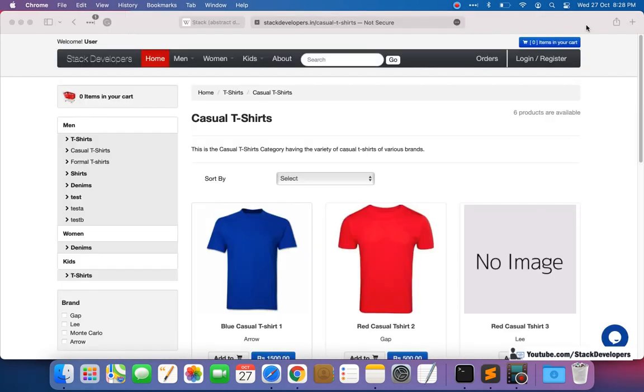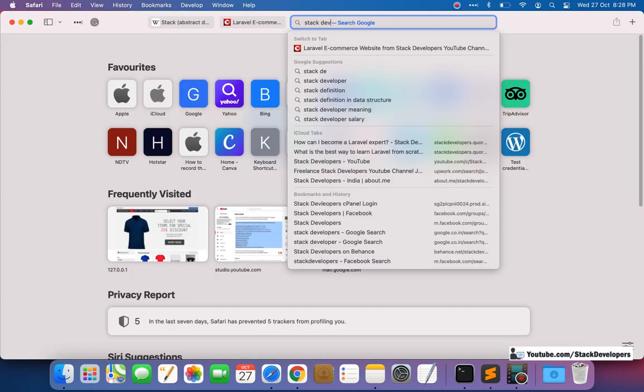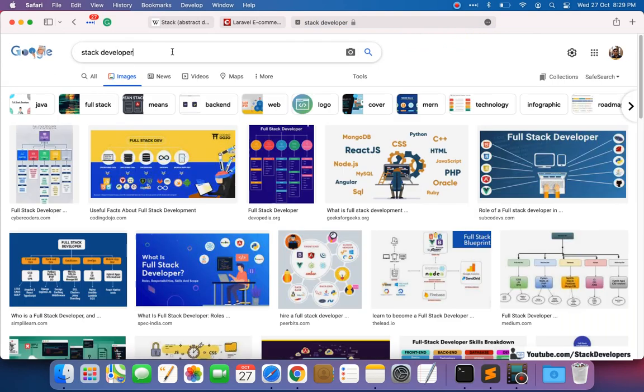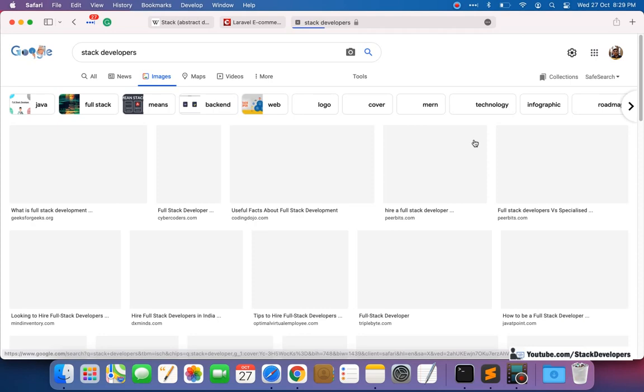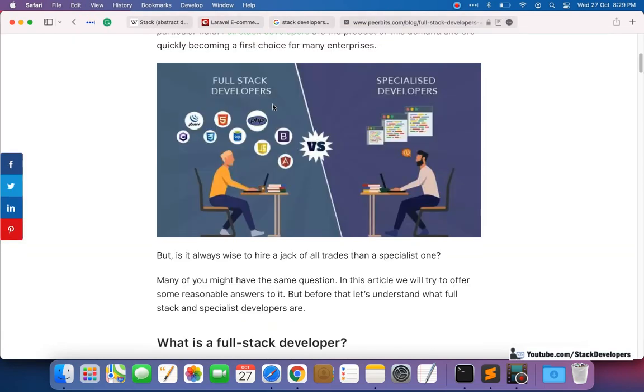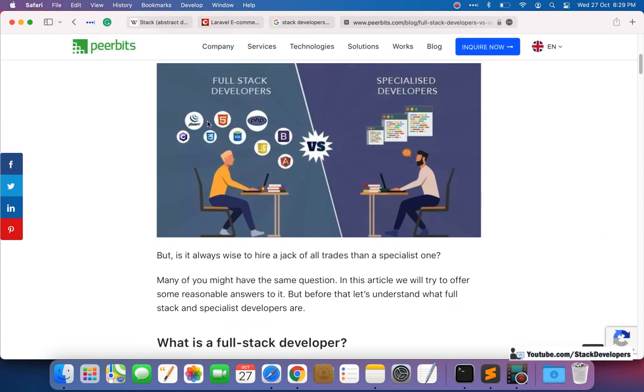I want to show you once again here, if you search for stack developer, the images will come up, and there are some good images I have seen on the net that can explain this. This is an image with which you can understand it very clearly. You can see full stack developer and specialized developer. Full stack developer can do jQuery, PHP, so many things. And the specialized developer is the expert in just one thing.